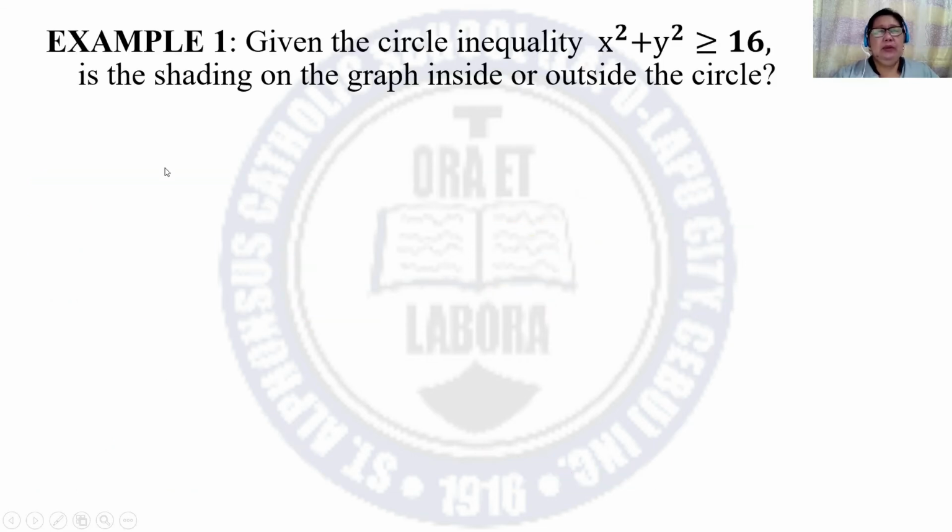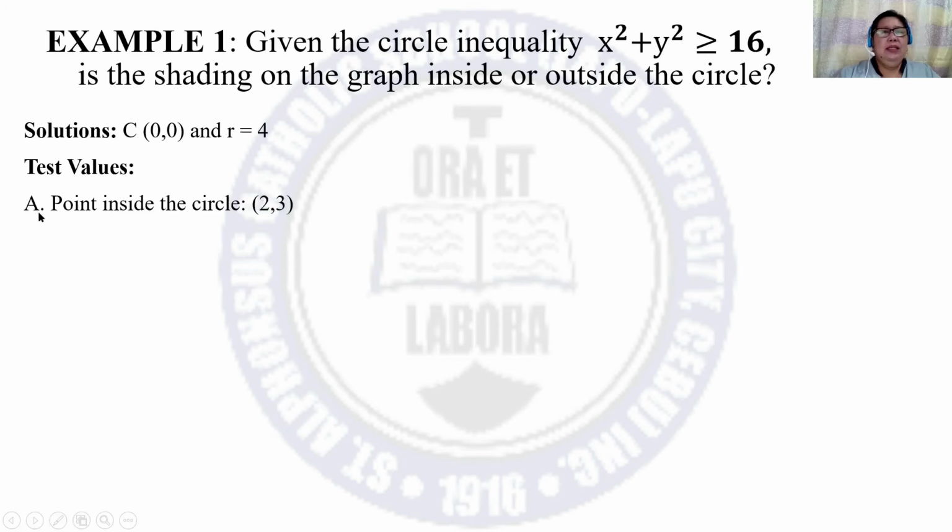Let us have example number 1. Given the circle inequality x squared plus y squared is greater than or equal to 16, is the shading on the graph inside or outside the circle? Since the center is 0, 0 and radius is 4, then we have to test the values. Let us take a point inside the circle, for example, with coordinates 2, 3.